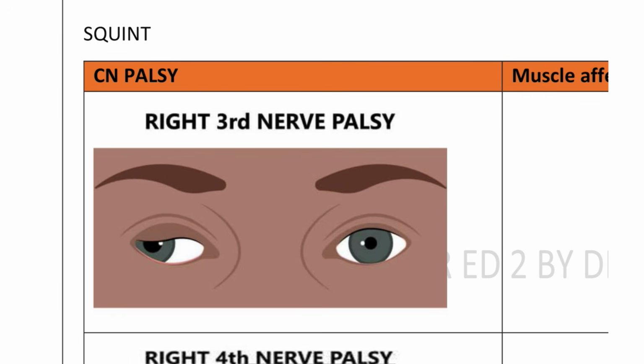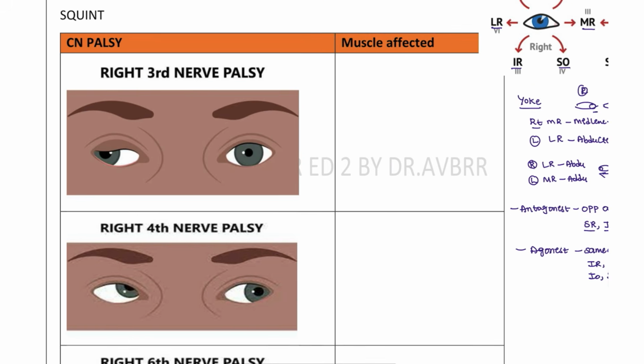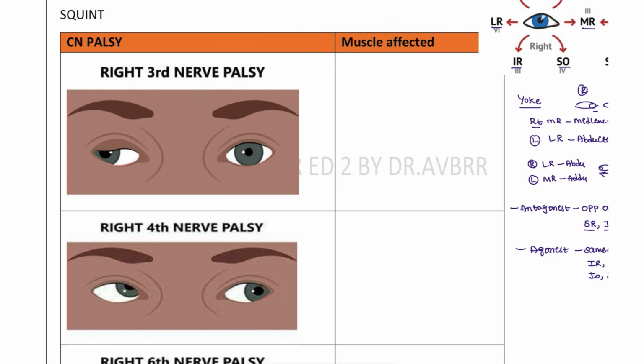Squint means there could be an injury, or the patient can have a palsy from nerve injury, or it can be congenital also. So before the congenital, you have to know about the cranial nerve palsy. We have three types of cranial nerve palsies. How will these patients present? The third cranial nerve palsy patients, how are they going to present?